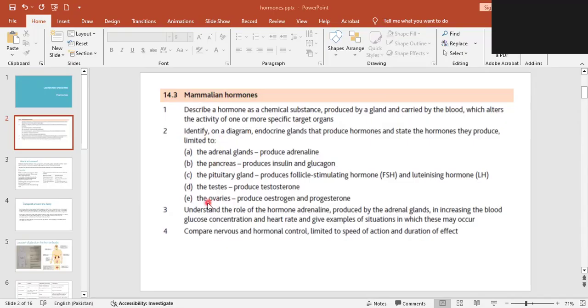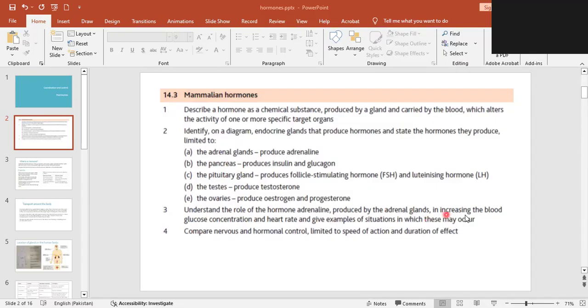Now, what are the major hormones asked in the paper? That is adrenaline, produced by the adrenal gland, and how it works, what the coordination is, how it communicates with the stimuli, how it responds. We will discuss this in this chapter.